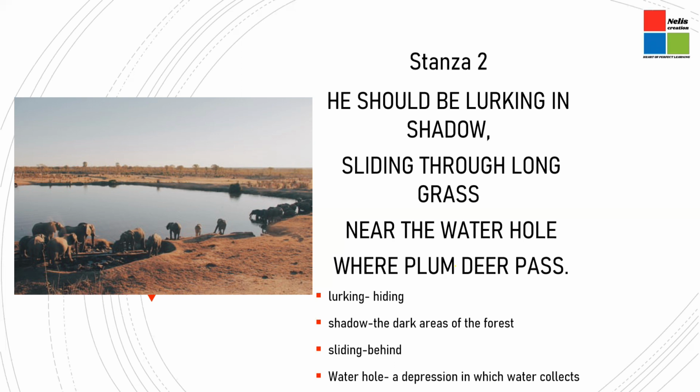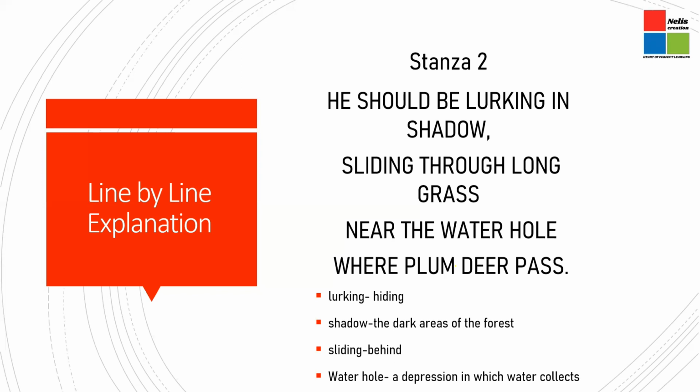prey. The tiger would love to feast on its prey, and the tiger's favorite prey is the deer which is plump and healthy, a fleshy deer. The tiger would love to feast on its prey. So this is the place near the water hole. One may find the plump deer, and the tiger hides behind the long grass so that the tiger can catch its prey. So this is the kind of life the tiger is supposed to lead.